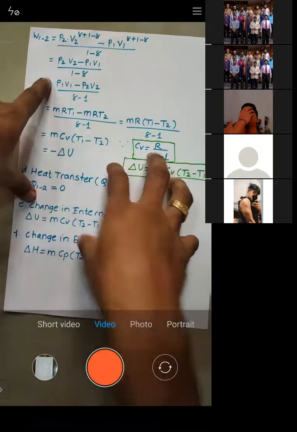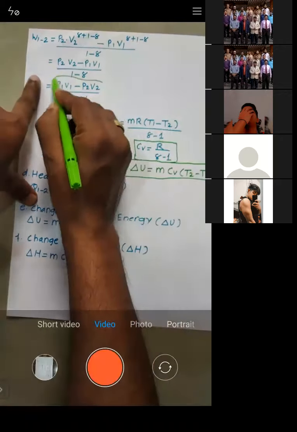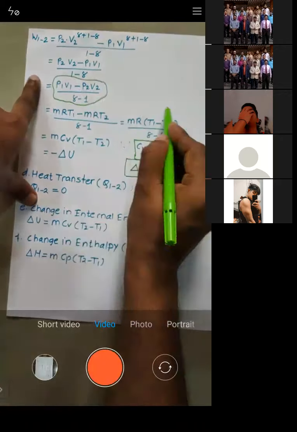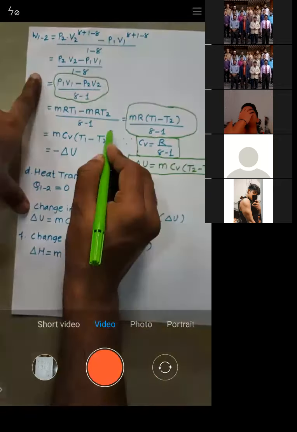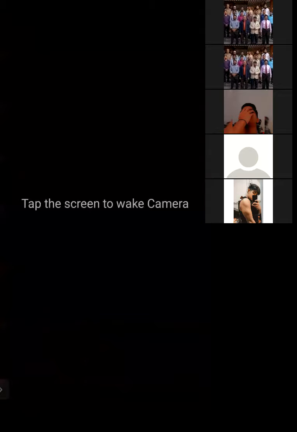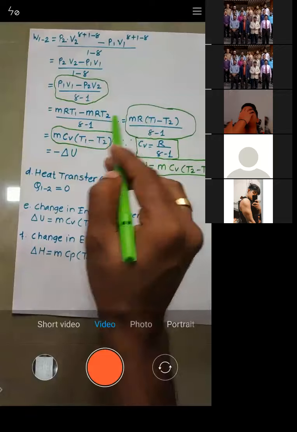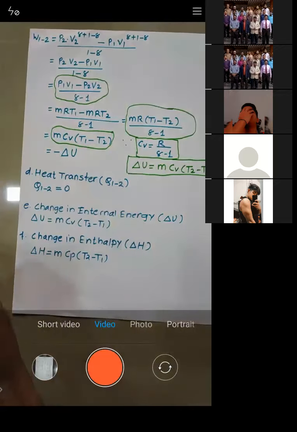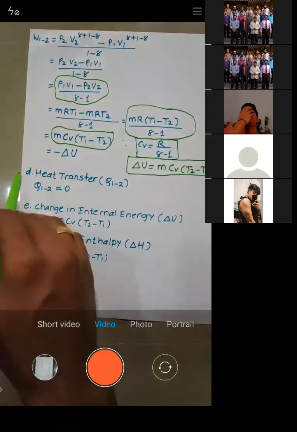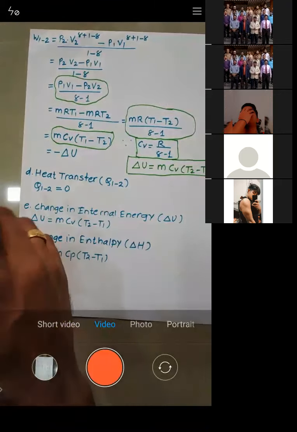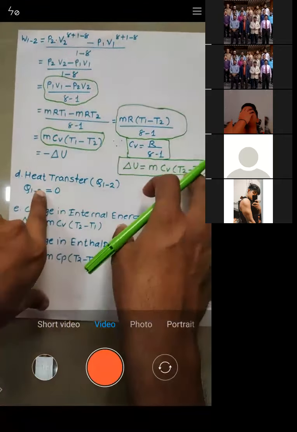So work transfer can be like this. For work transfer, you can use either this formula, or this formula, or this formula. You can use any formula, and they will give you the same answer, right? Now heat transfer is 0 because it is adiabatic. The name adiabatic itself indicates that heat transfer is 0. So during the adiabatic process, heat transfer is 0.